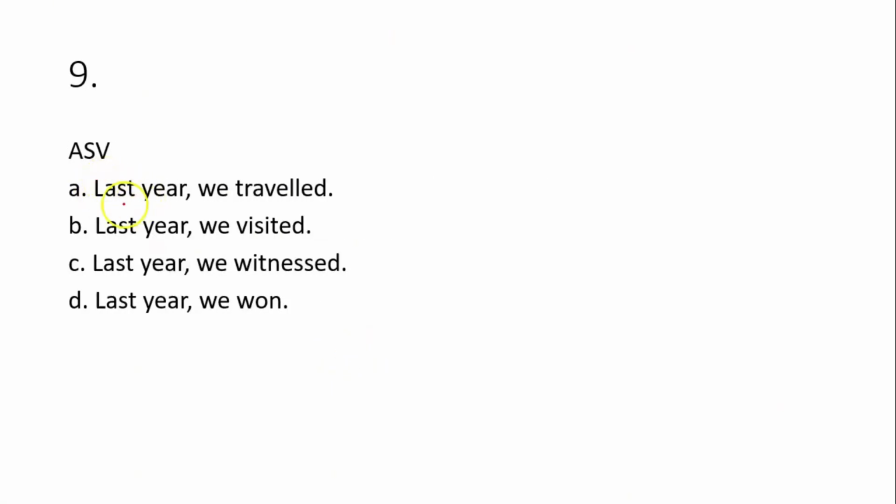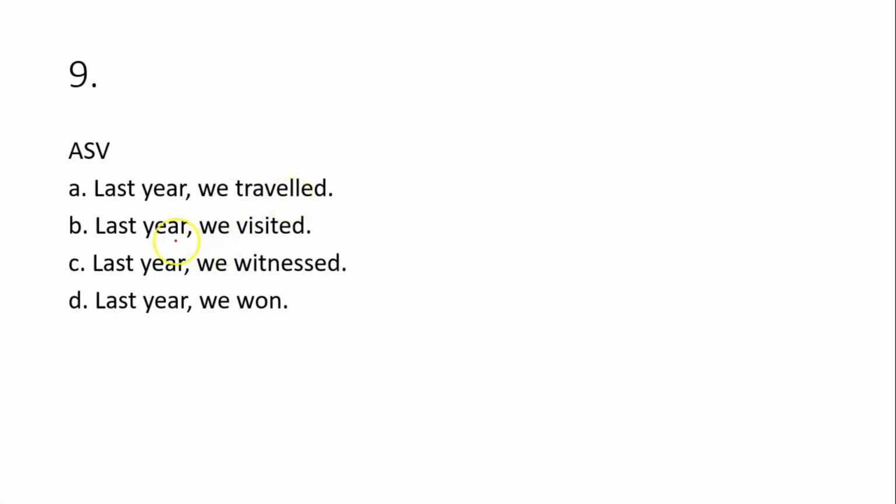This is ASV. So let me check. Option A. Last year we traveled. Last year we visited. Last year we witnessed. Then last year we won. They all sound ASV, but let's analyze them properly. Now, last year is adverbial, that's adverb of time. Then we traveled. We is functioning as subject. Then traveled is a verb.